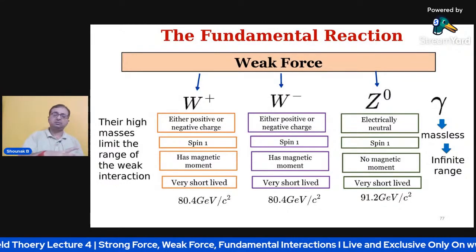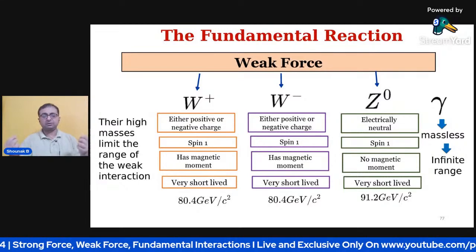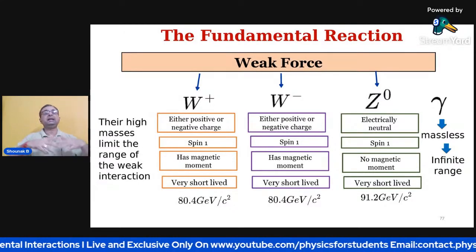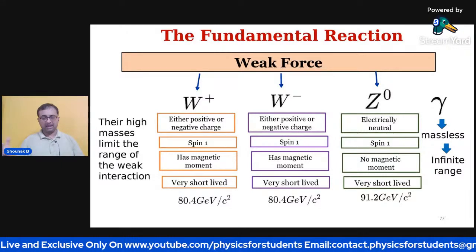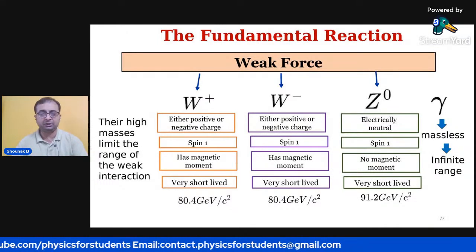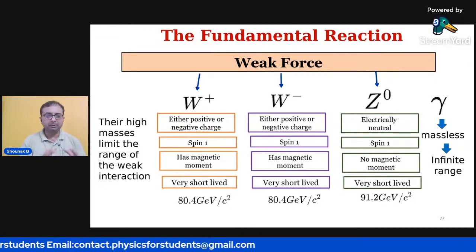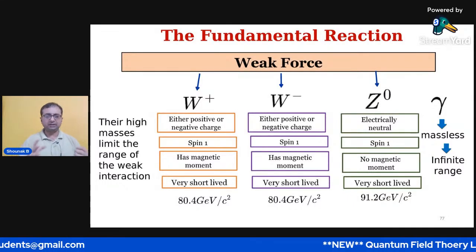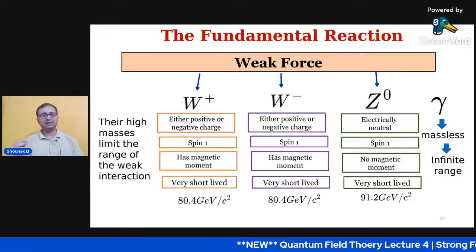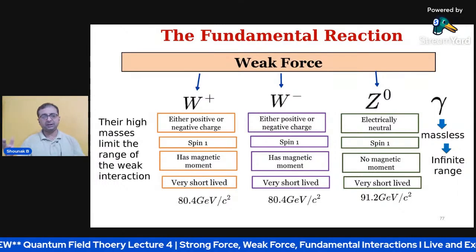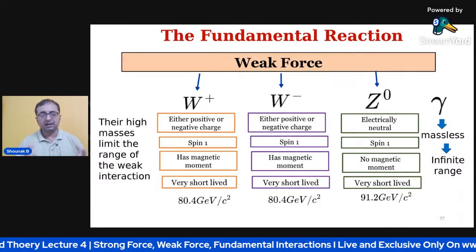By contrast, a photon, which is the force carrier of the electromagnetic force, has zero mass, consistent with the infinite range of electromagnetism. And we are in search of the hypothetical graviton, which is expected to have zero mass. So here you can see W plus, which has either a positive or negative charge and spin 1, and I have just given the values in giga electron volts. The photon is massless. It has infinite range. It can travel up to anything.